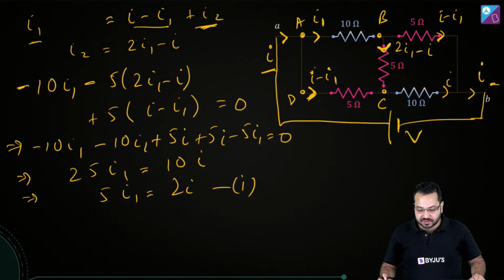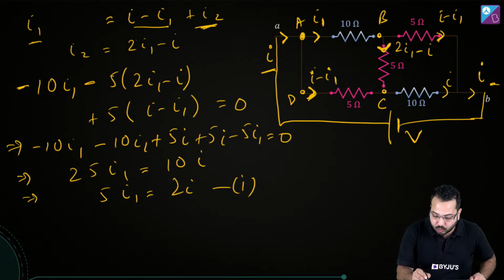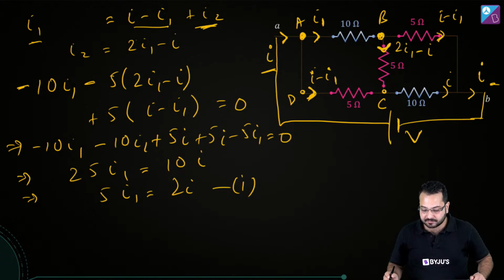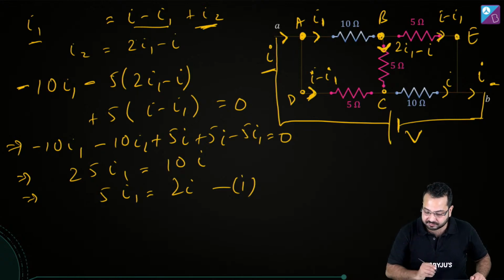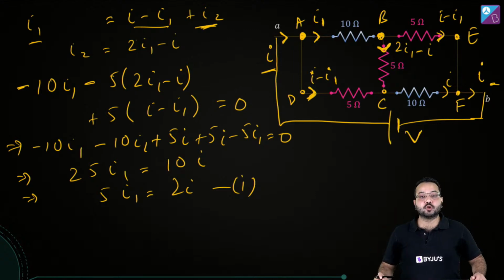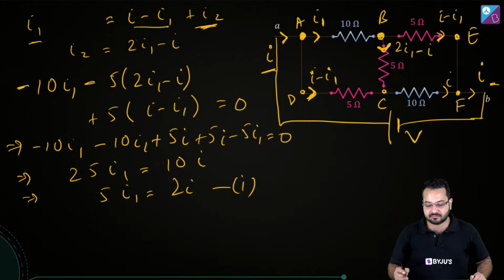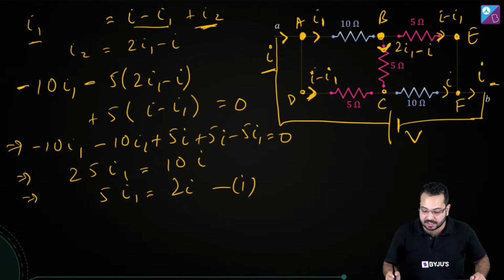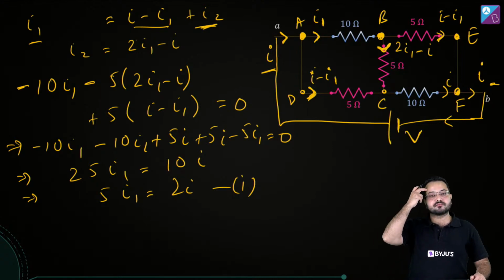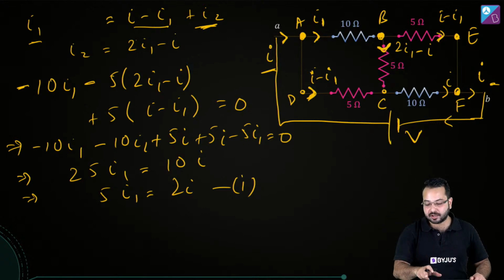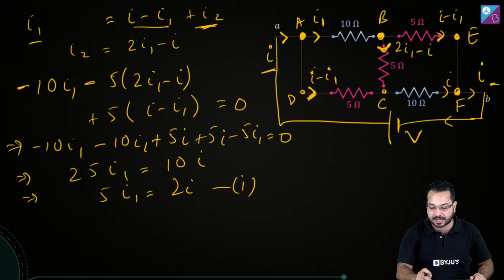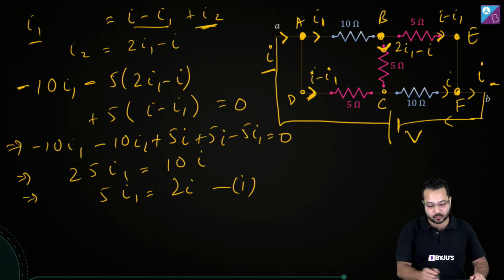I'm going to go from A to B. Let's call this E, and then let's call this F, and then back to A. So the loop I'm taking is going from A to B to E to F, and then through this battery back to A. Is the loop clear? This is the loop I'm going to follow.